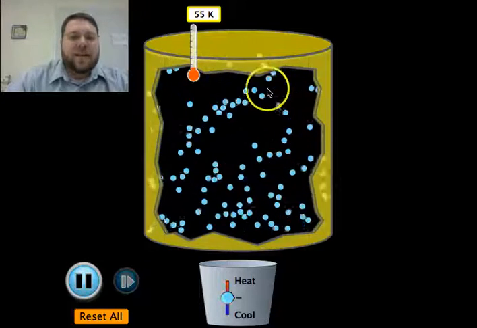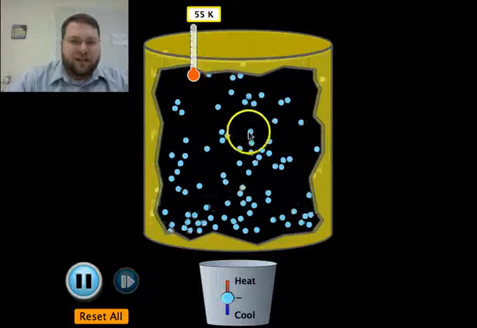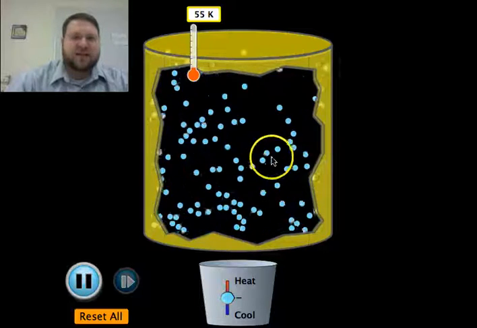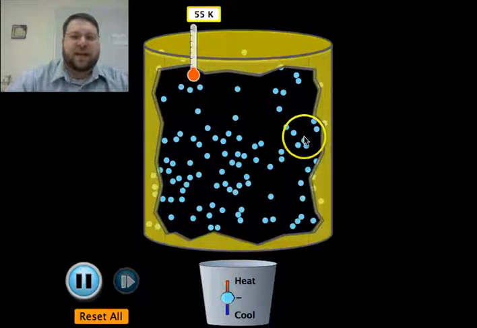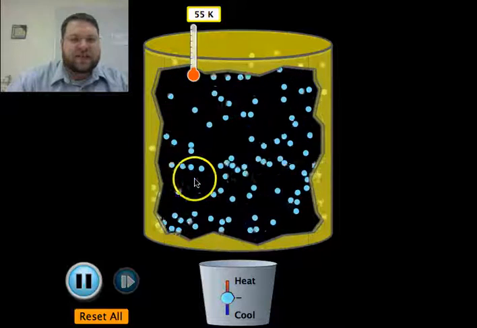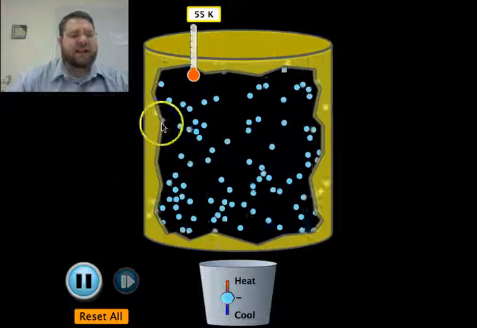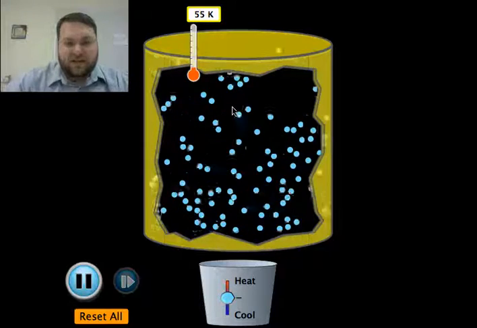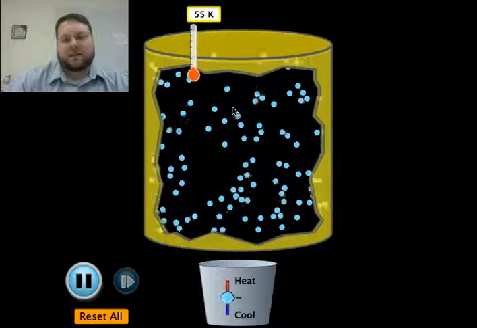So we could take and pick one. So let's say that one right there, and we could figure out how much kinetic energy that atom has. And then we could figure out how much kinetic energy that atom has. And we can find the kinetic energy for all of these, and if we take the average, that's temperature.